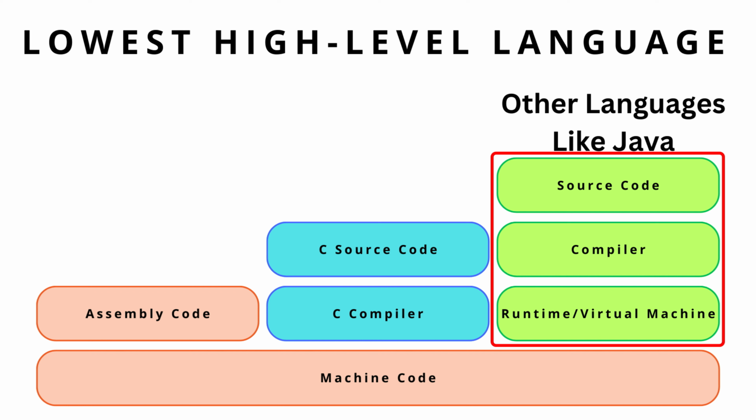Languages like Java and C# are more popular than C today because they allow developers to work at an even higher level of abstraction. That means that programmers can write their code using simpler instructions that are easier to understand, and then the computer turns that code into machine code that it can execute. Java and C# also have something called a runtime or virtual machine that helps to manage the code while it's running on the computer. This makes it easier for the programmer to write code because they don't have to worry as much about things like managing memory.